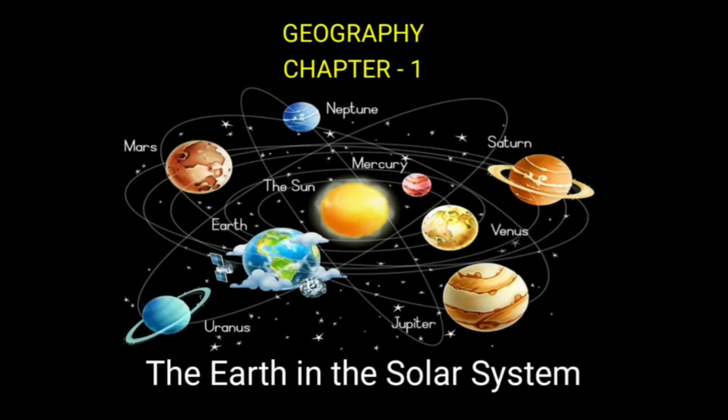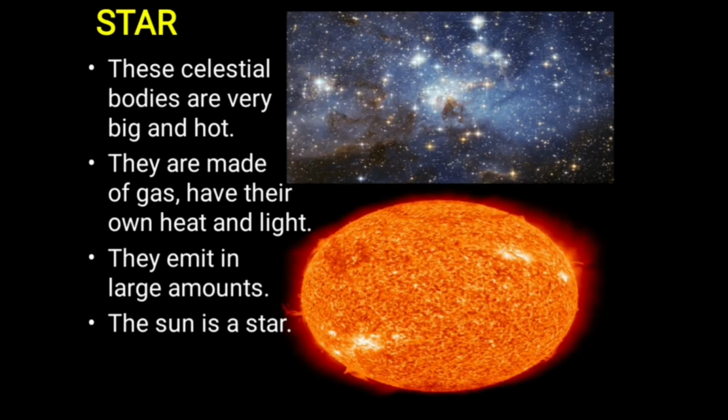We are continuing the first chapter of your geography, that is the Earth in our solar system. In the last video we discussed celestial bodies. In this video we will discuss stars, constellations and planets. The first concept we will discuss today is the star.